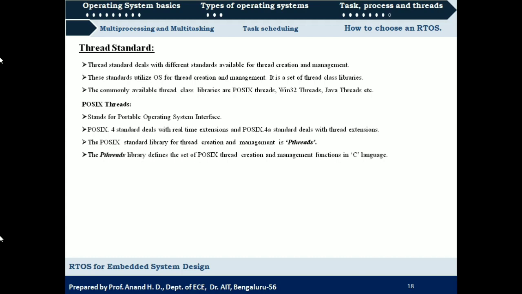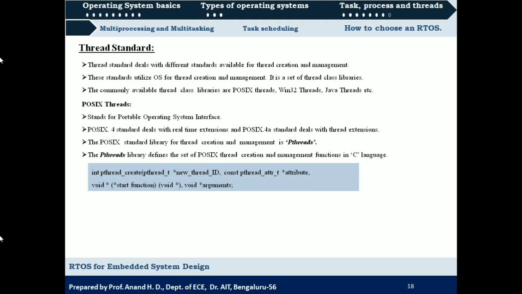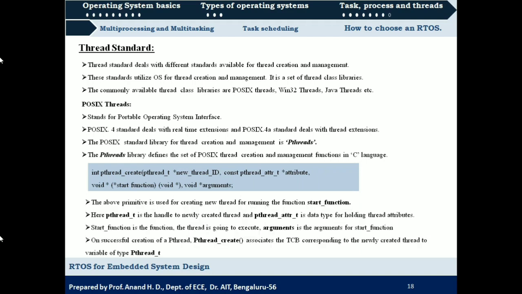Done? So let us go through some primitive POSIX thread functions. Here we can see a primitive. What it does, the above primitive is used for creating a new thread for running the start function. So this is a primitive that is used for creating a new pthread. pthread_create is the function that will be used for creating a new pthread.